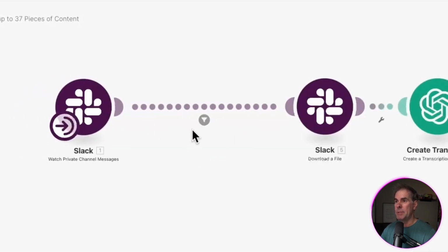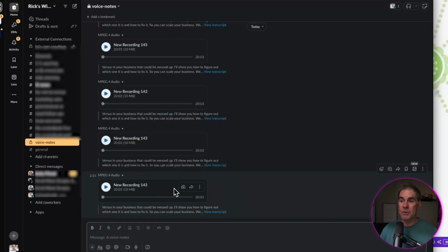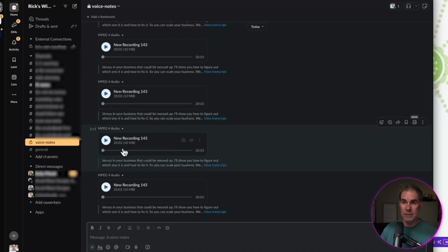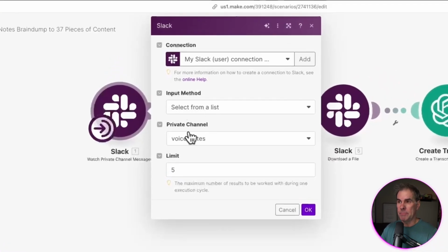Now, the next step in this is I have a filter set up. So coming into the Slack module, my input method is I'm selecting from a list, and that list is the channels that I want to choose from. I've created a private channel in my Slack account called Voice Notes. It's a private channel that only I have access to, and this is where I send the recordings to. So that's why I've chosen the private channel called Voice Notes in this example.